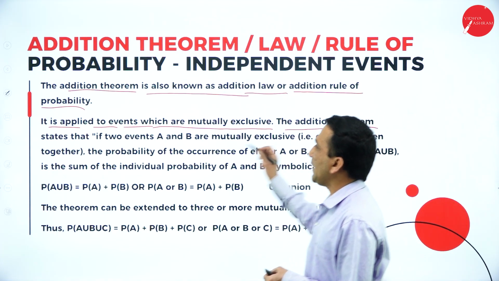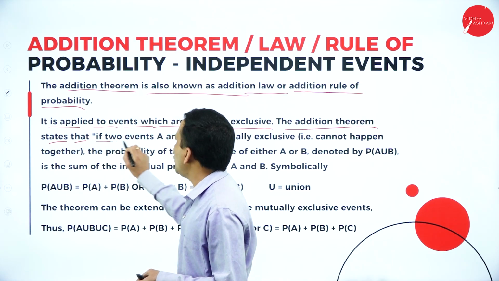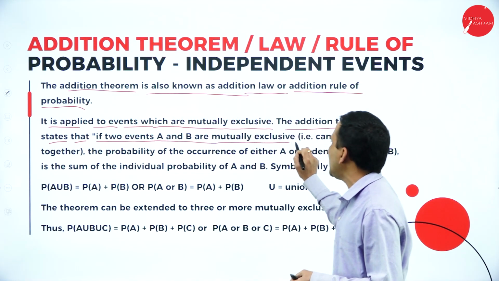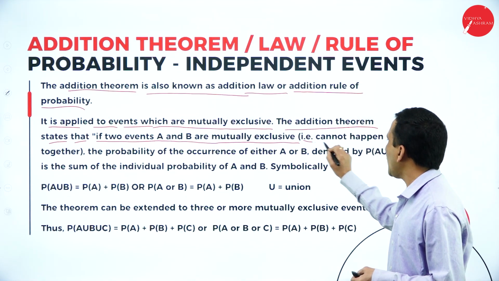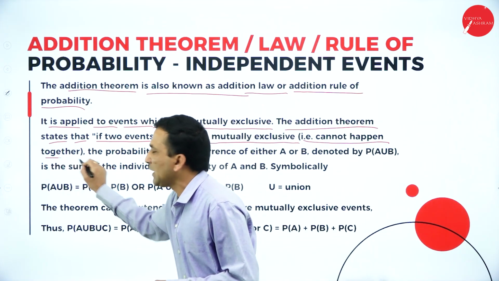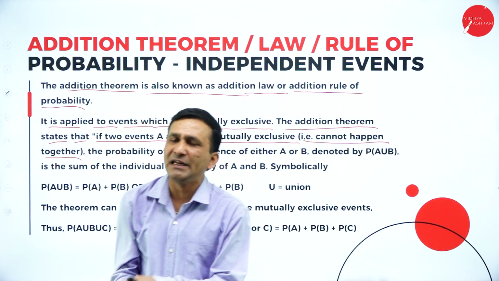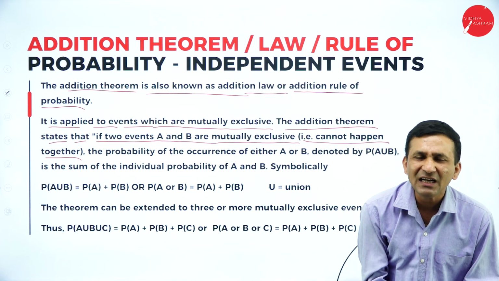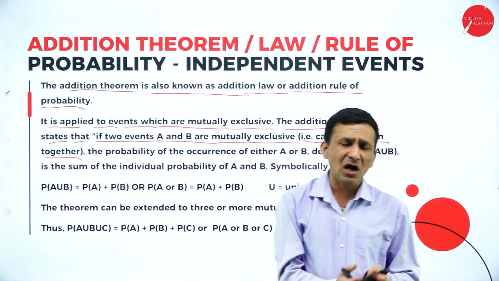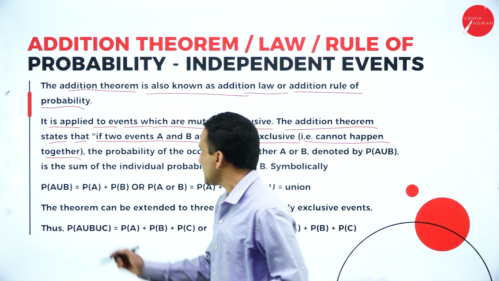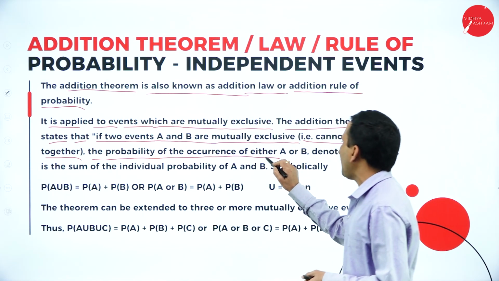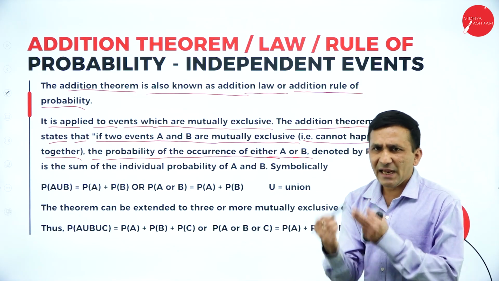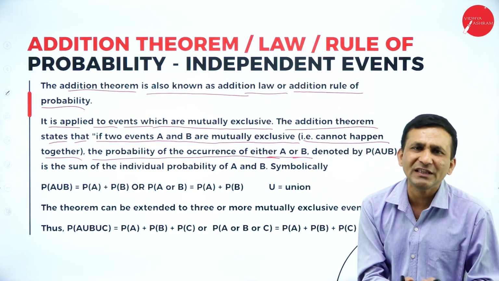The addition theorem states that if two events A and B are mutually exclusive, or cannot happen together, when head comes, tail is not coming, when tail comes, head is not coming, when an odd number comes, an even number is not occurring. In that case, the probability of occurrence of either A or B, at the same time you can't expect both events.